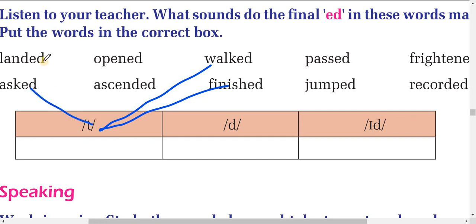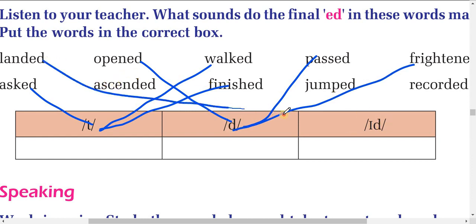Now, the d sound. D means here opened, in the same way, ed. Okay, frightened. Now ed means here landed,